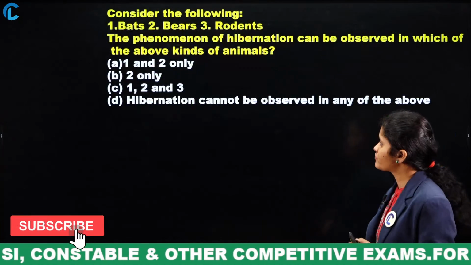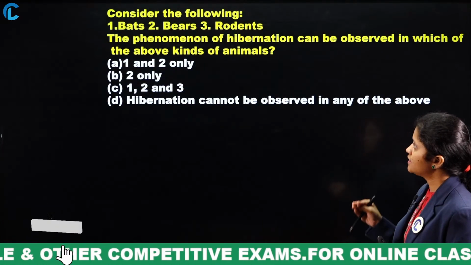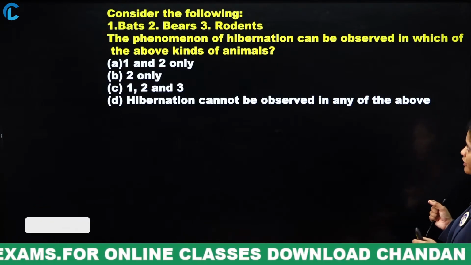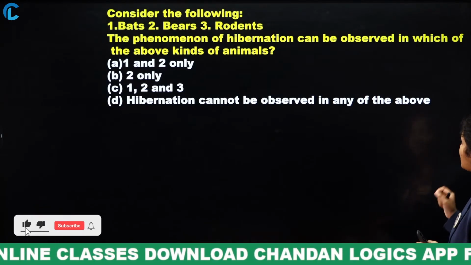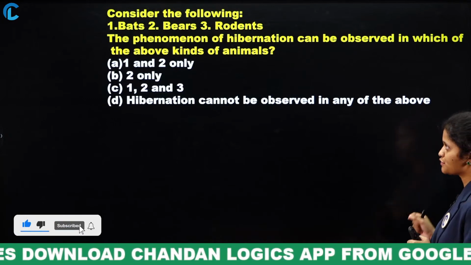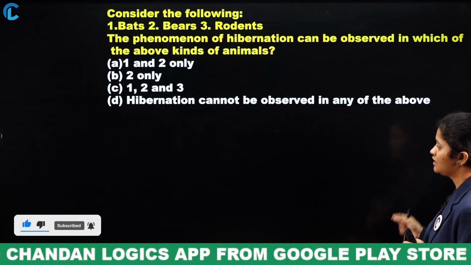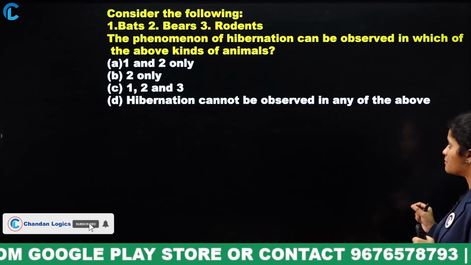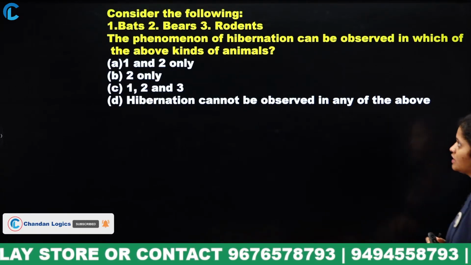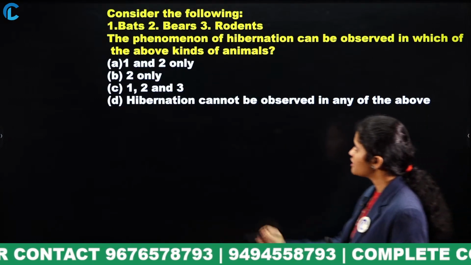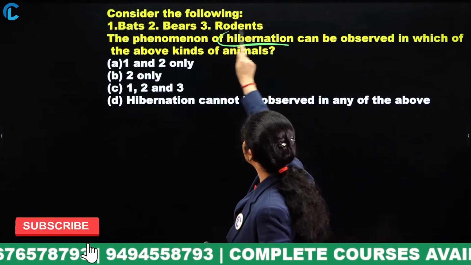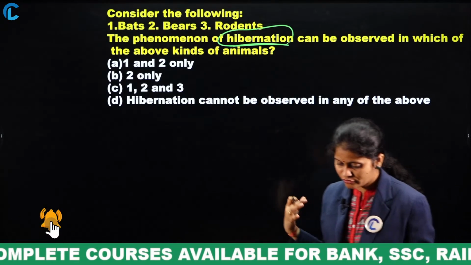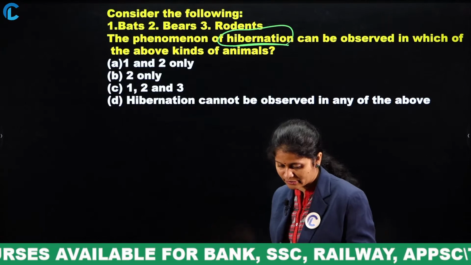Next, consider the following: bats, bears, rodents. The phenomenon of hibernation can be observed in which of the above kinds of animals? 1 and 2 only, 2 only, 1, 2 and 3, or hibernation cannot be observed in any of the above. Once you know what is meant by the phenomenon of hibernation, then you can answer. The phenomenon of hibernation occurs in which of the following animals?